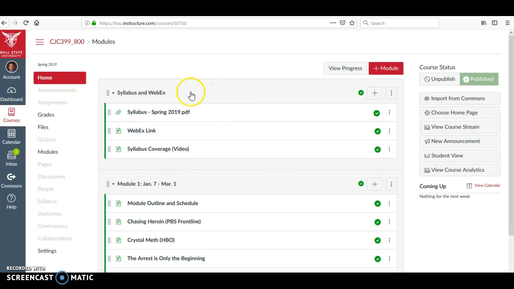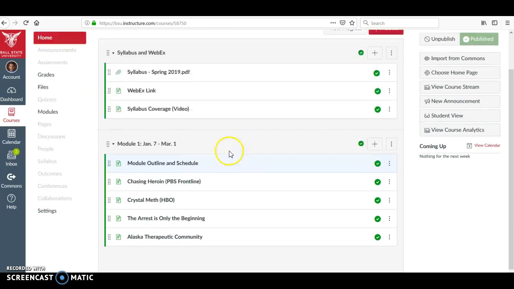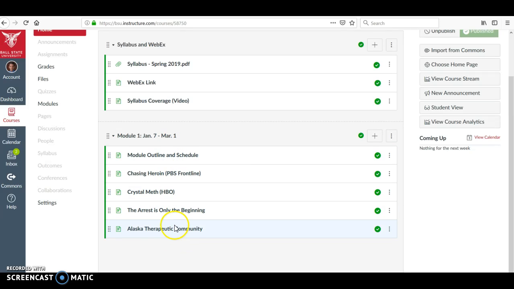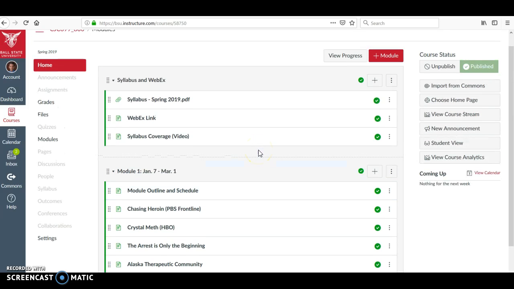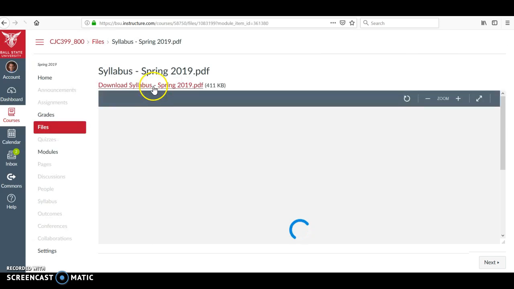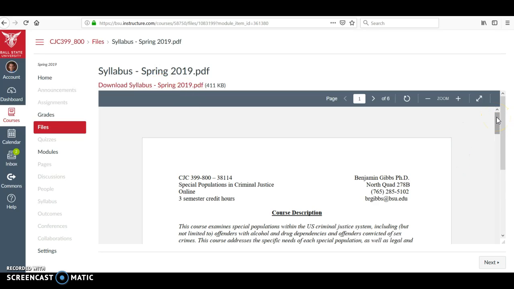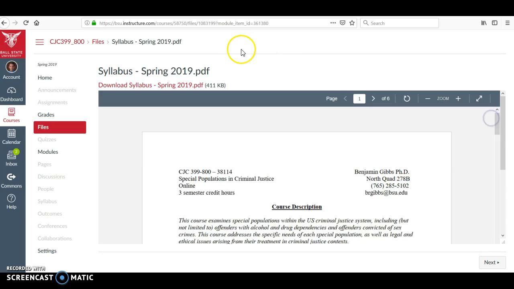Up top here, I created a syllabus module, and down here you'll see the beginnings of the drug offender module, which is module 1. Then after spring break, module 2 will be all the sex offender information that you'll need content-wise. So going to here, you're going to have access to the syllabus. If I make any changes to the dates, you'll see them in announcements and so forth.